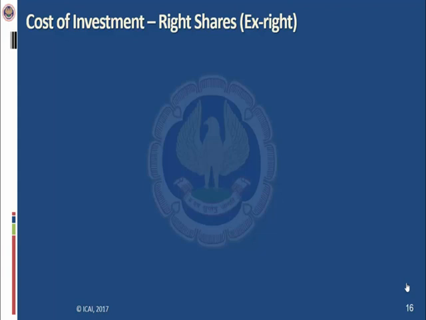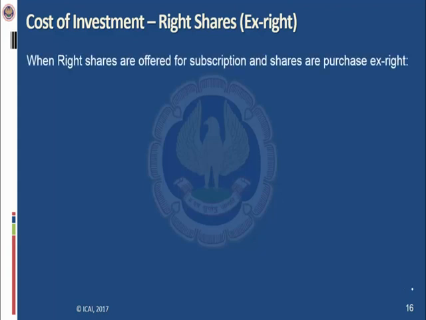Now we are going to learn how to account for the cost of investment in case of issuance of rights. So there are two conditions. The first one is when rights shares are offered for subscription and shares are purchased ex right. What is the meaning of ex right? Ex right means the existing shares were purchased at the ex right price; the rights were not built into those shares.